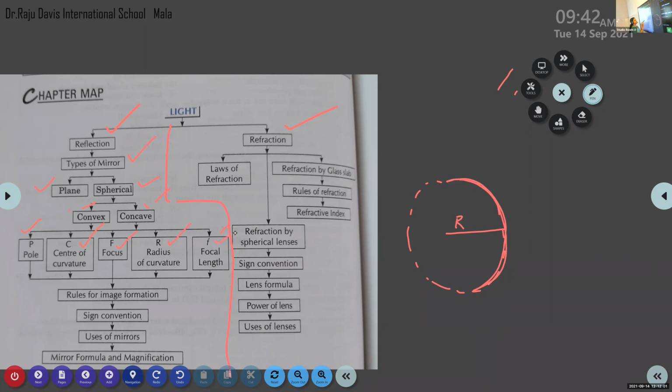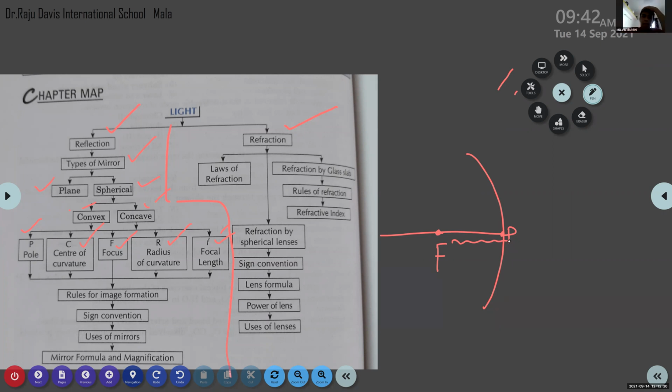Then the next question, what do you mean by focal length? If and only if you know these terms can we do the problems based on this chapter. That is why I am quickly recalling all the terms associated with the lesson. Yes, very good. It is the length between the pole and principal focus. The length between pole and principal focus is known as focal length. How do we represent the focal length? Small f. The principal focus is represented by capital F, whereas the focal length is represented by small f. So this part is over successfully.